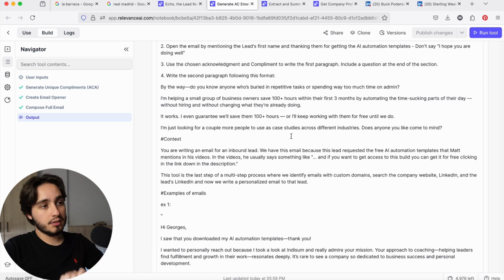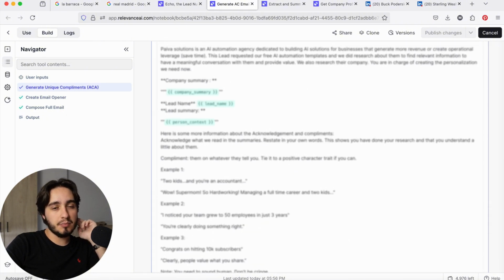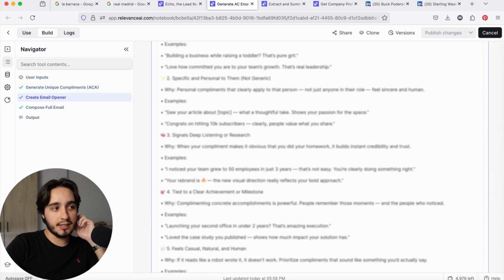I hate this. I'm going to run the tool again with the exact same inputs just to see if the outputs stay the same. It should, but sometimes you get these one-offs. But that was a horrible acknowledgement. Way too specific, it just doesn't look like it was written by a human. I don't like that at all.